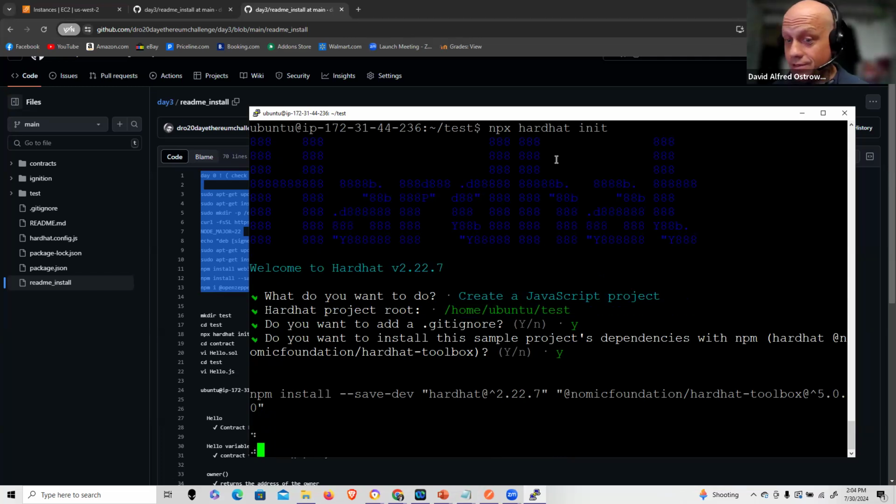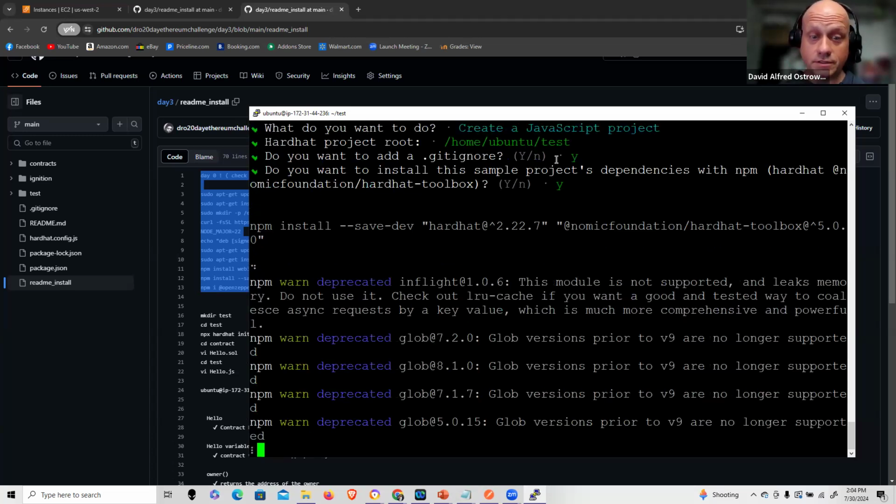Some tutorials have you installing the toolbox, as you see installing here. It's not necessary. Okay, if I do the default, at least for what I want to do at this point, I can do the simple npx hardhat init, and it's going to give me everything I need to get up and running with the testing environment. To get a little more sophisticated, maybe at times you might want to pull in some extra libraries, but not for what we're doing here.